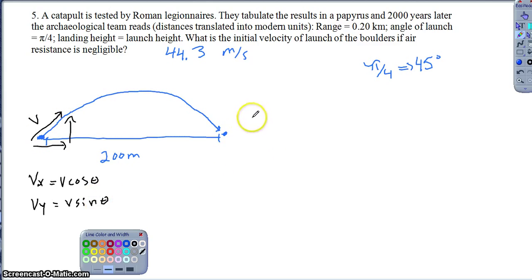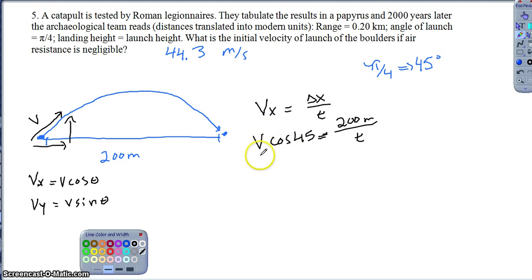Let's start then with our horizontal piece of the motion. I know the only equation I need horizontally is Vx equals delta x over t. I don't know how long it took. I can represent Vx in terms of cosine, so v times cosine of 45. And I know the distance, right? I know the distance is 200 meters. So at this point I get stuck though, because I have both the velocity and the time which are unknown.